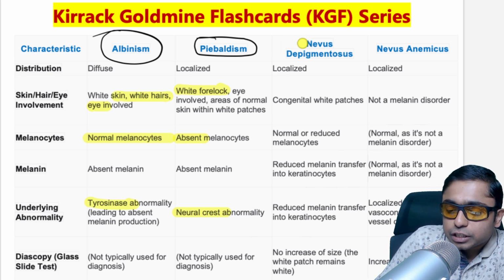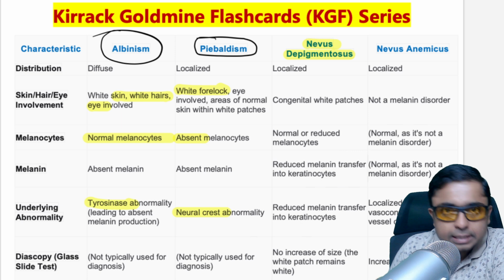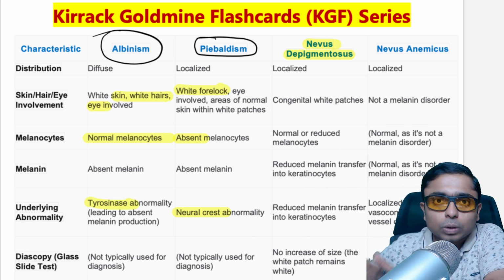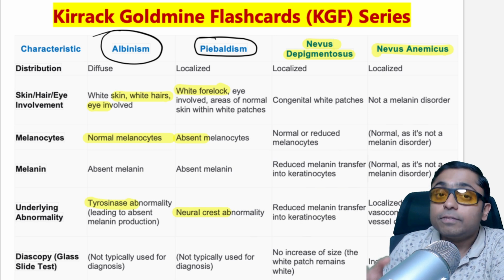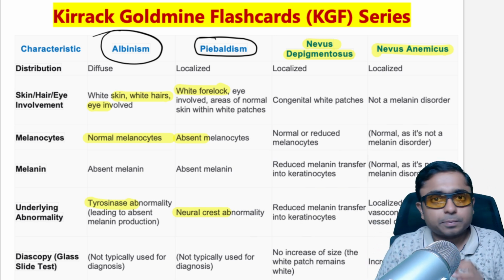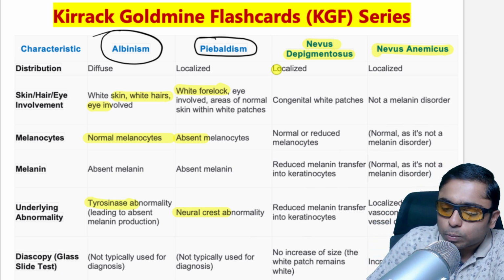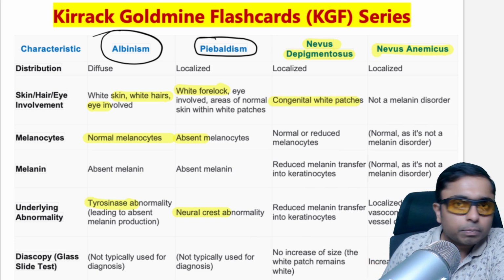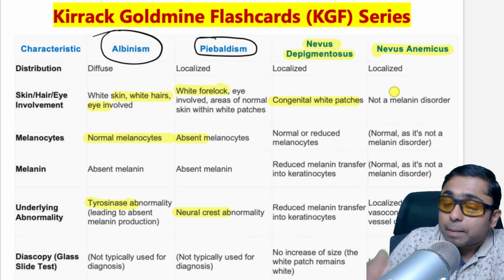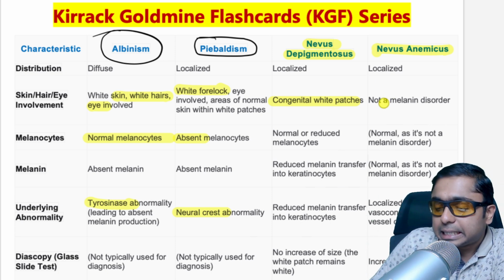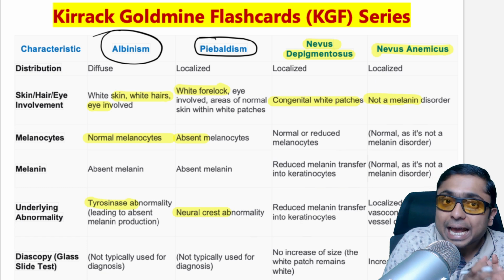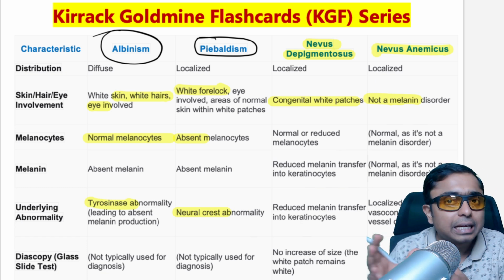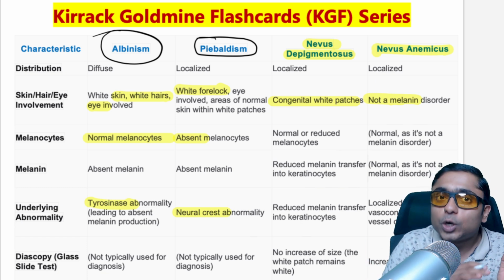And the next condition is nevus depigmentosus, and whenever you read this, try to discuss it along with nevus anemicus, because both have a few similarities and a few differences. So what are the similarities? Both of them will be localized, and both of them are going to present as congenital white patches. But remember, nevus anemicus is not a melanin disorder. The basic problem in nevus anemicus is, as you have heard the name, anemia, something related to blood vessels.